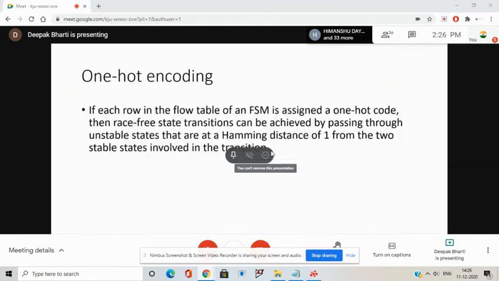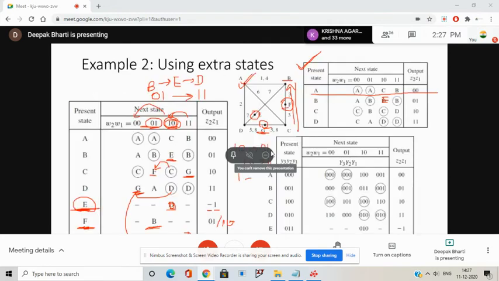So this is the last and final, you can say foolproof, method for race-free state assignment. This is your one hot encoding. Let me discuss this completely. So this table, I hope this is making some sense. Once this table is ready, we can do the state assignment now.